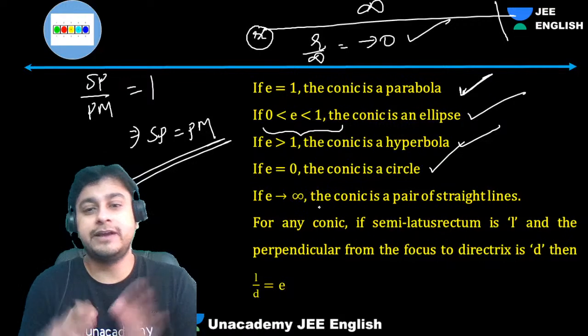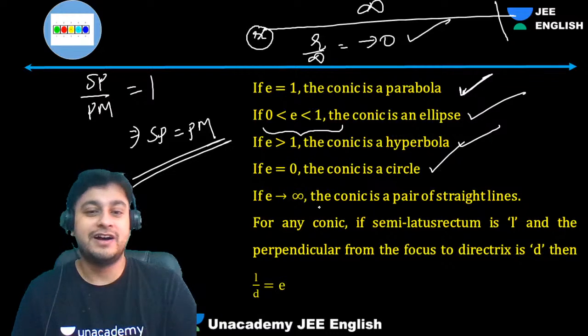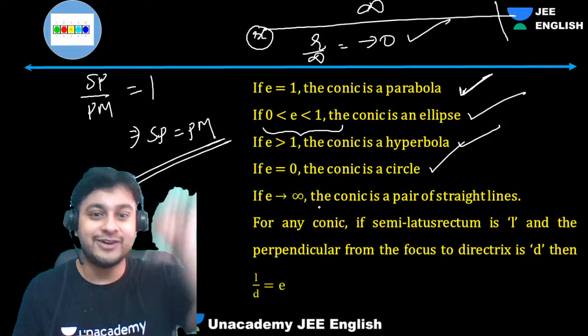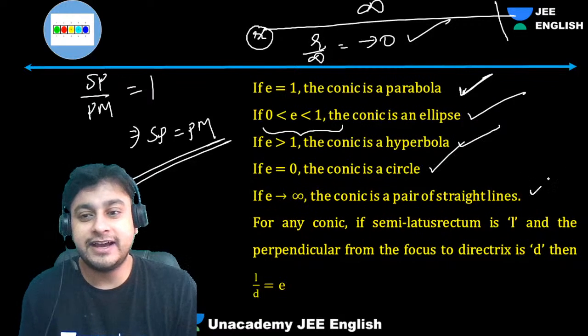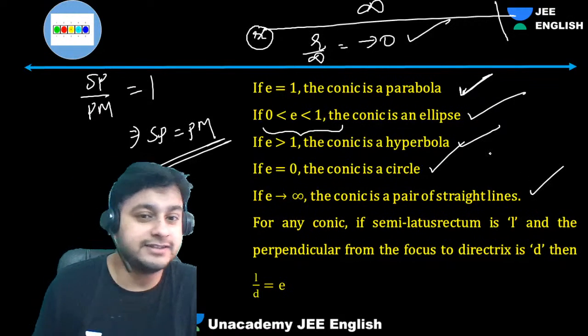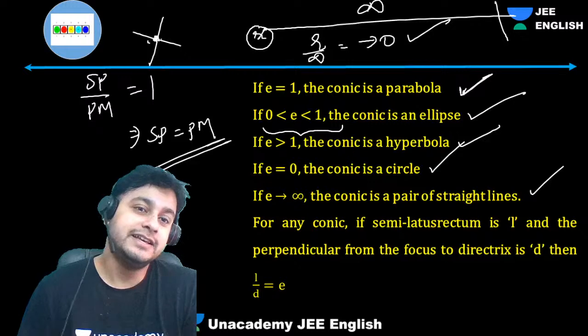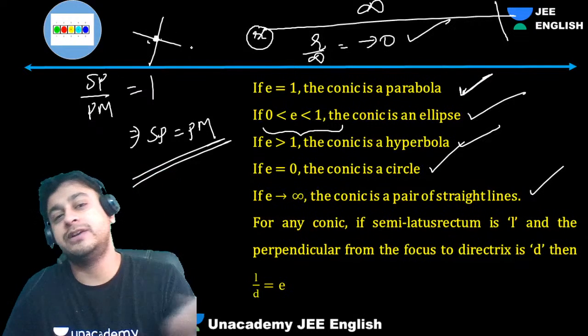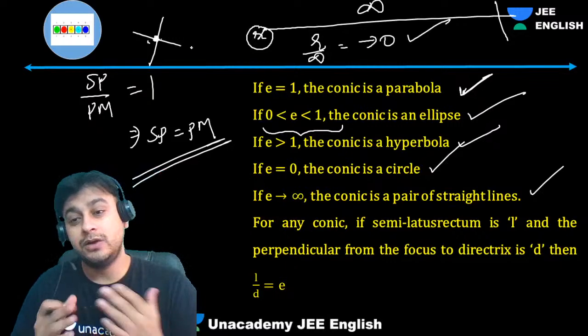And for pair of straight lines, guys, obviously the distance will be 0, that point will be lying on that only, so that will tend to infinity, right? So that is the reason why we get this eccentricity as this, because for a pair of straight lines, this point is the point of intersection, which is nothing but the focus, so 0. So, guys, that's the reason why you will get it as 0. That's the value we will get, okay.